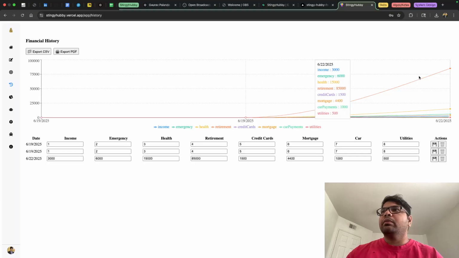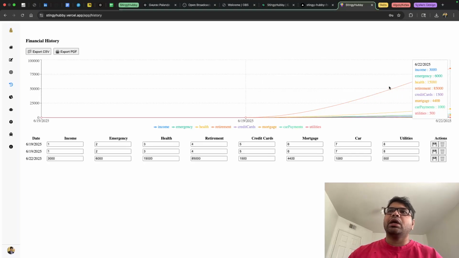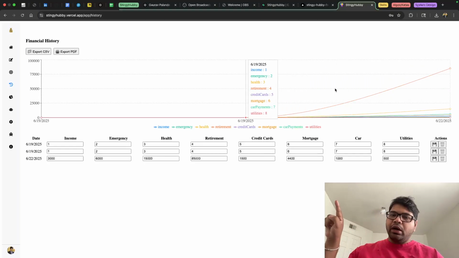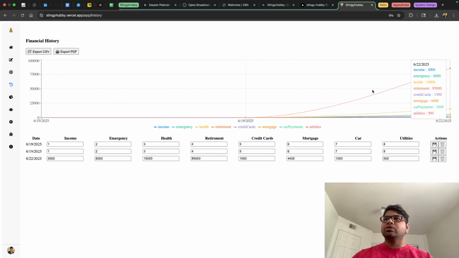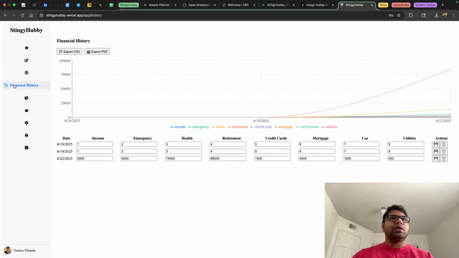Now that retirement amount has become $85,000, and I can see that graph going up slowly. I feel it's a good way of letting the users know that over time the strategy they are using is growing, and it's showing an upward trend within your savings and retirements. So this is a good chart. I like this. It helps you visualize your progress. So that's screen number 3 for me.